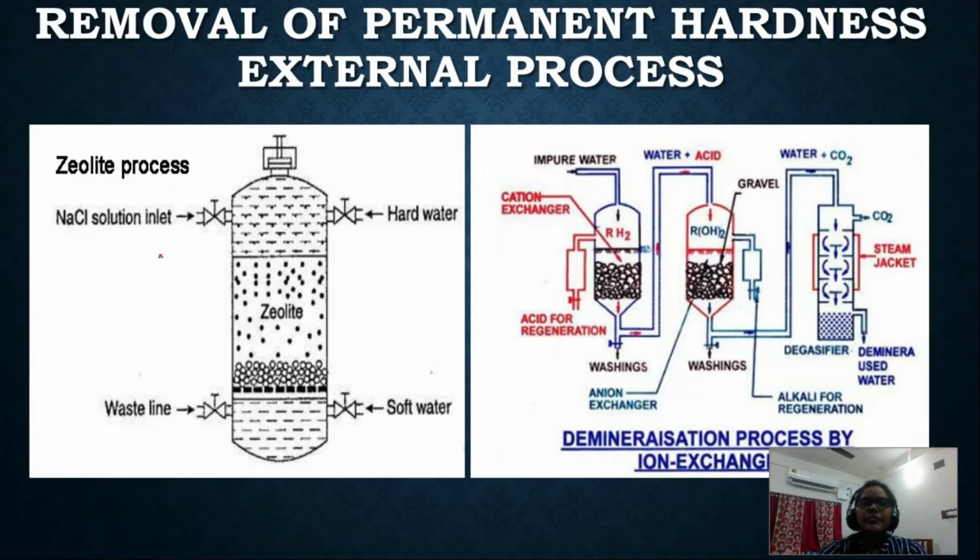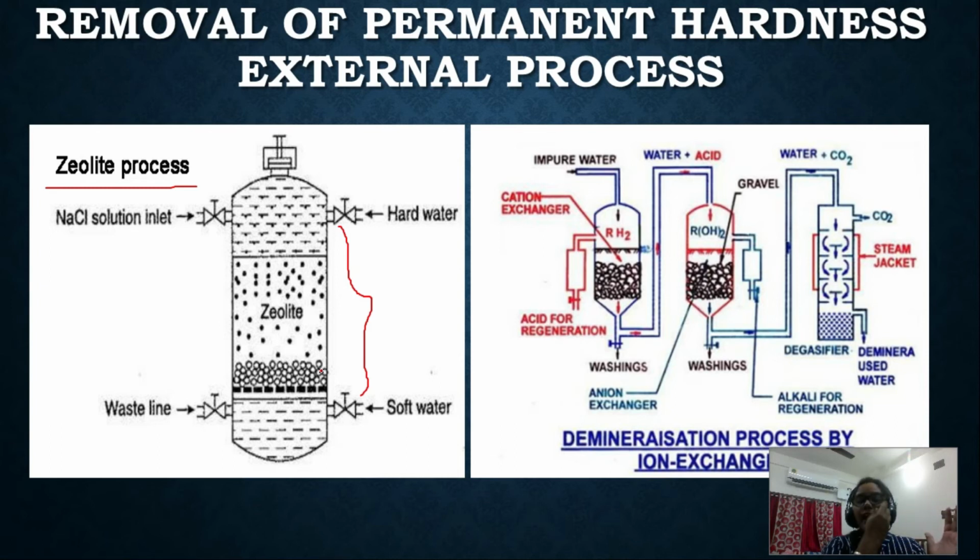Now the next process is the zeolite process. Zeolite is sodium aluminosilicate. This is the structure of the zeolite, and we have porous sites of different sizes.